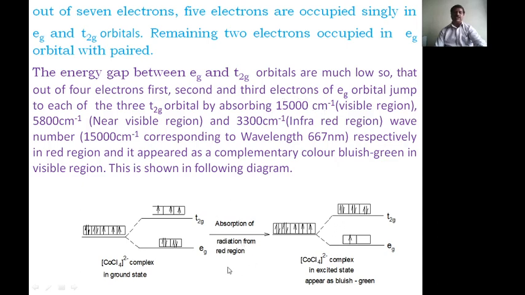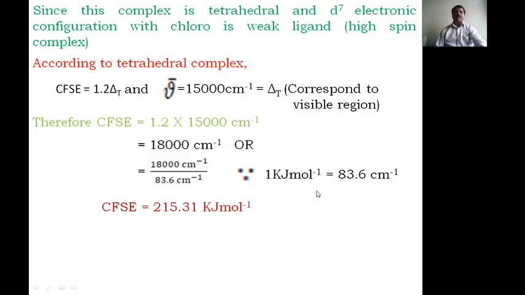Therefore, that radiation is absorbed in the red region, and the color of this complex will appear bluish green by the jumping of 3 electrons. We are not calculating the energy or radiation around the infrared or near infrared region, but we are calculating the visible region. Now we just have to calculate, since the complex is a tetrahedral complex with d7 electronic configuration.